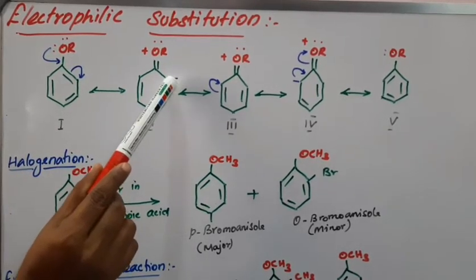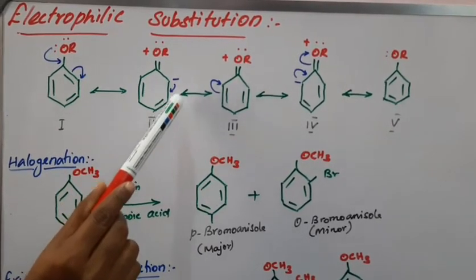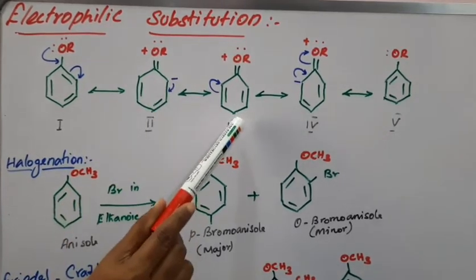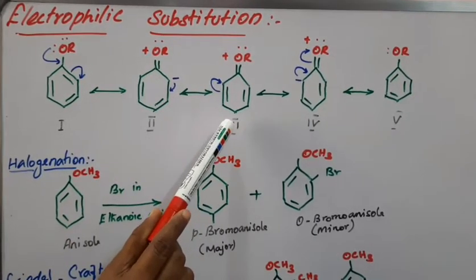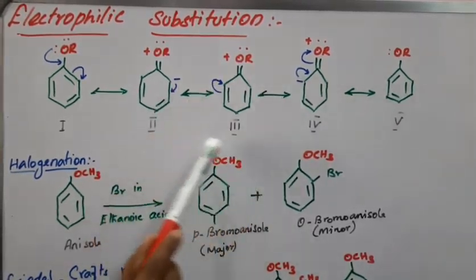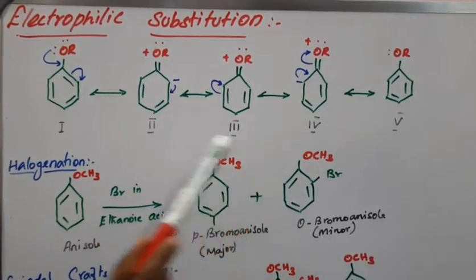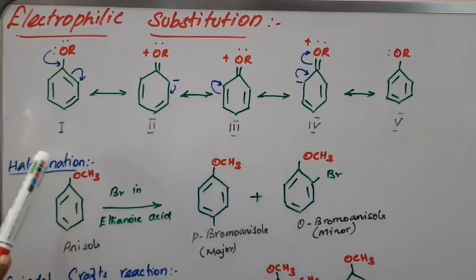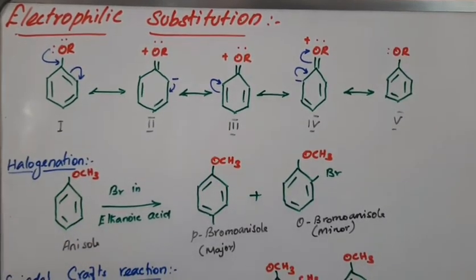The electron density is more at the ortho position, and likewise at the para position, due to resonance, the plus R effect.